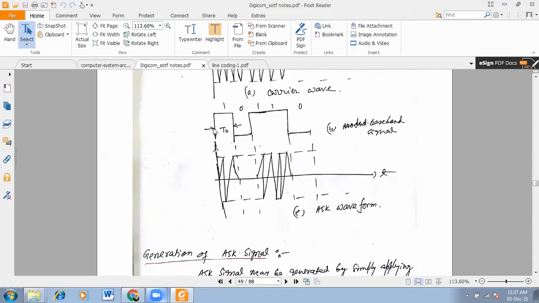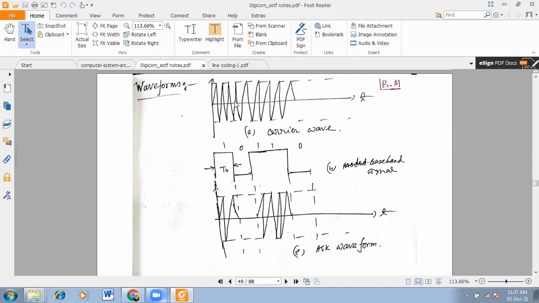See here, this is your carrier wave. These are the waveform representations. This is the carrier wave, and this is your baseband signal, the modulating signal, that is 10110. Not necessarily this data, you can choose your own and try to give the pictorial view. TB is the bit duration: for TB time it is on, and for TB time it is off.